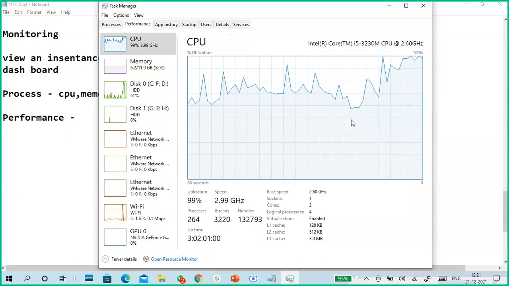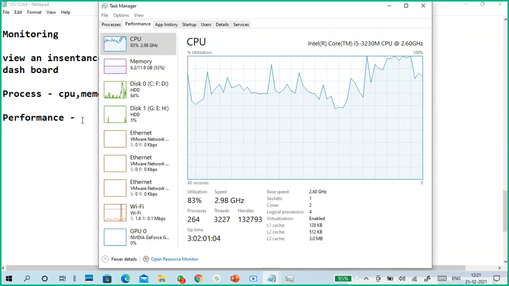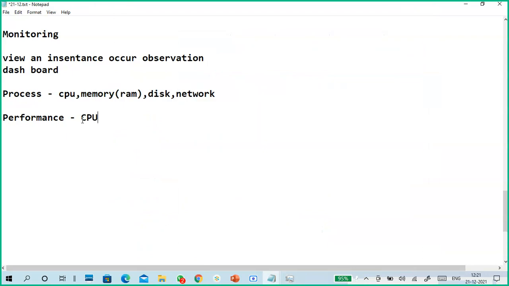Now if I open any virtual machine, it will occupy more. So that is another thing. You can get the CPU percentage utilization, and the same goes for other things also.